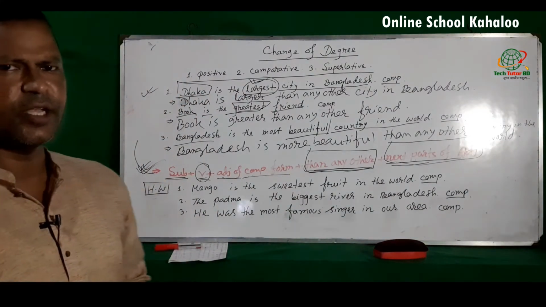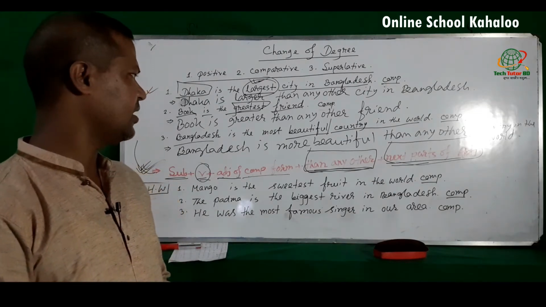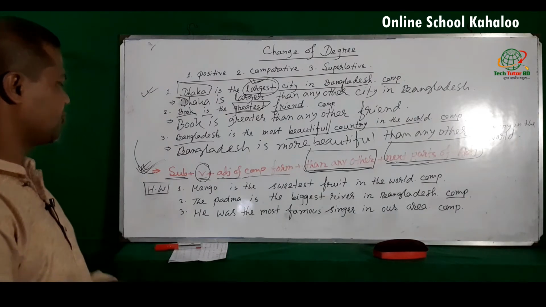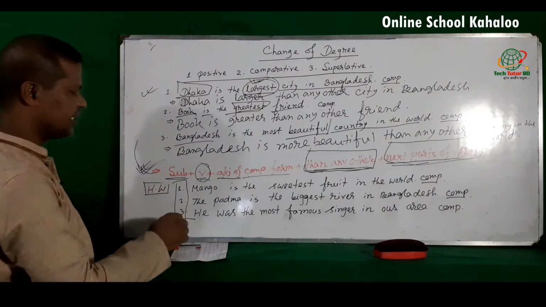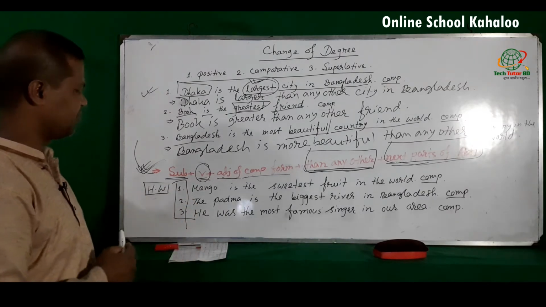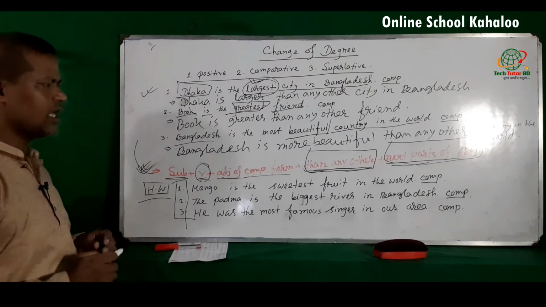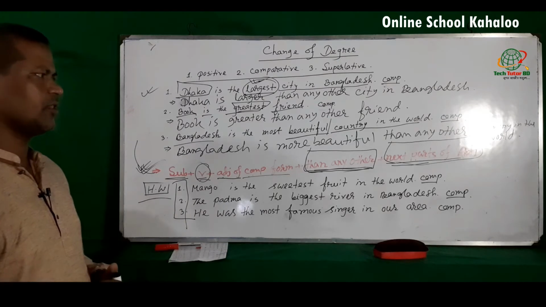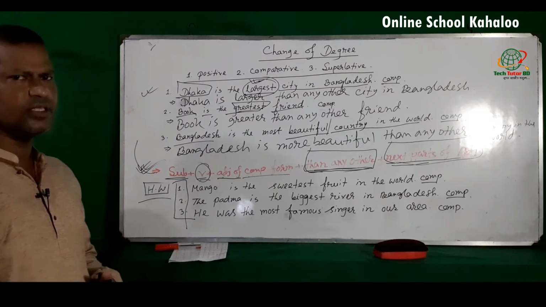Okay, dear student, if you understand these rules, so try at home the three mentioned sentences, superlative to comparative form. It's your HW. Please write down the three mentioned sentences on your khata and try at your home. Okay, dear student.